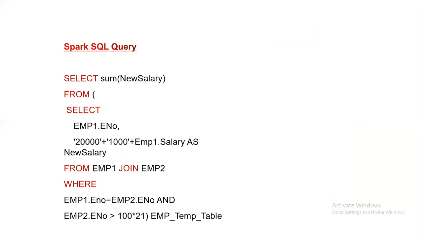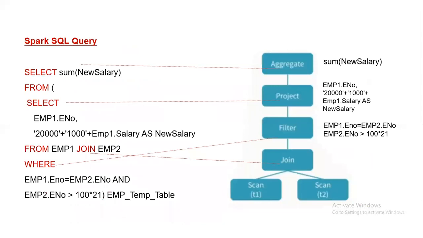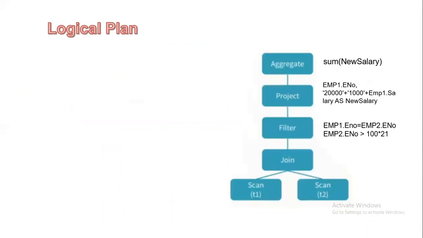Here I am going to explain with an example of a SQL query, that is a Spark SQL query. Here we are taking an SQL query with a subquery. We are applying aggregations, projection, filtering, and then joining here. I am going to optimize this query using the Catalyst optimizer. First, we convert it into a logical plan.